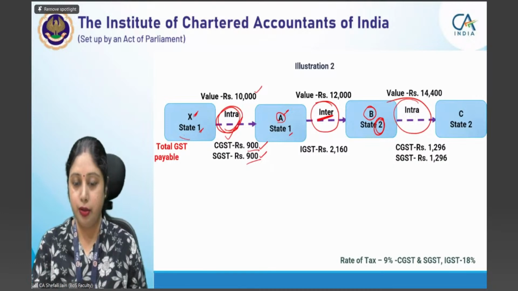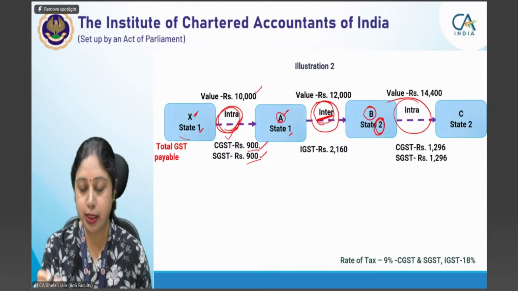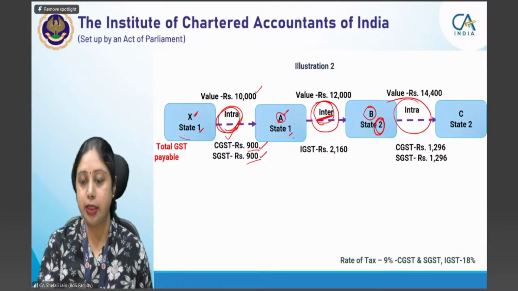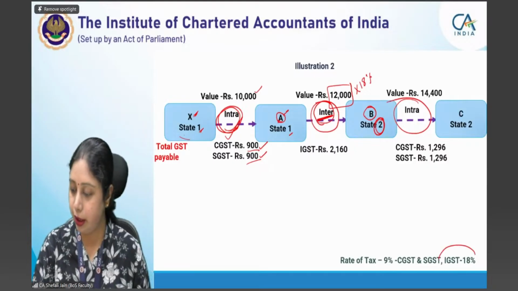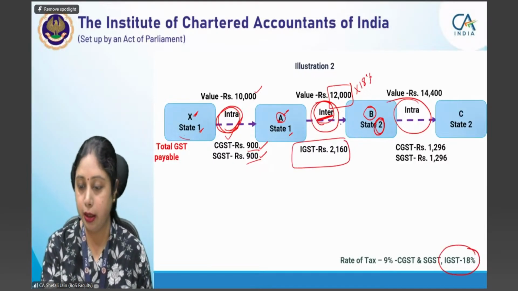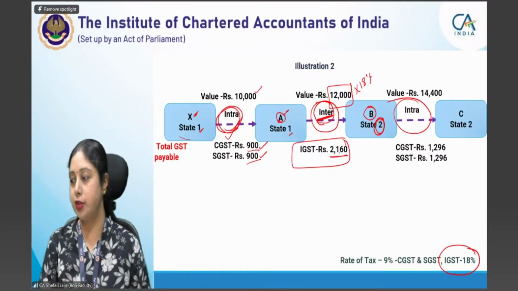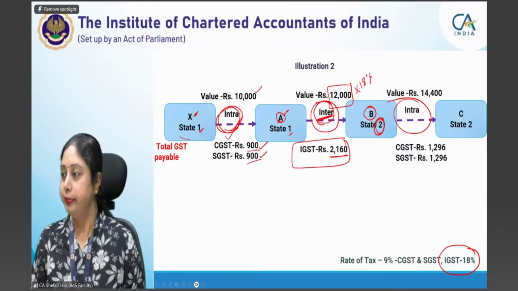Second transaction by A to B. Here it is an interstate transaction. Now since it is an interstate transaction and value is 12,000 rupees, on 12,000 we will apply 18% rate, which is the rate for IGST, and A has to deposit an IGST of 2,160 rupees.